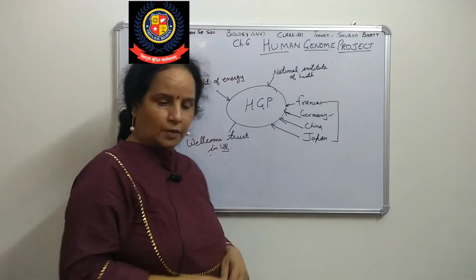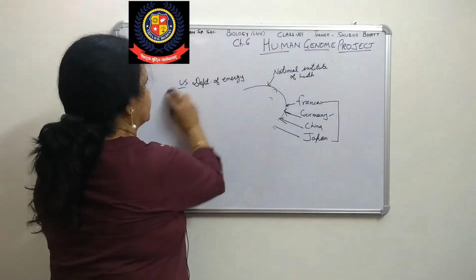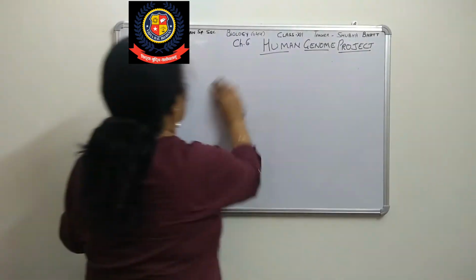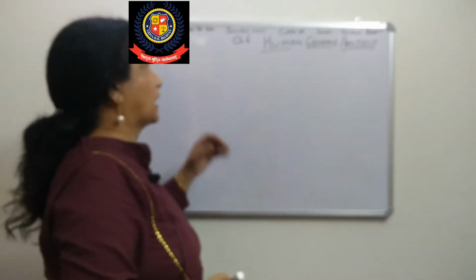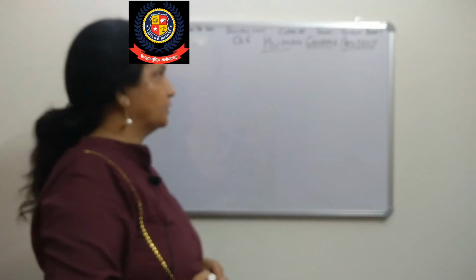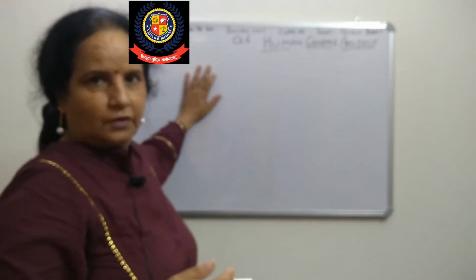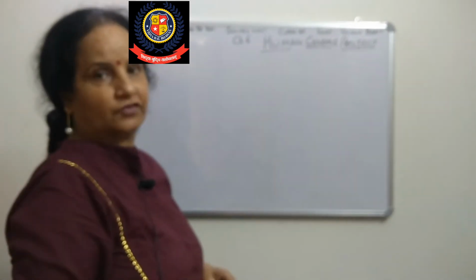Now, the next topic of the human genome project is the goals. What are the objectives? What do we want by doing this? It is a too costly affair and too time consuming, and a number of countries are participating, so it is a very costly affair. So why are we doing this? For what objectives are we doing this HGP?